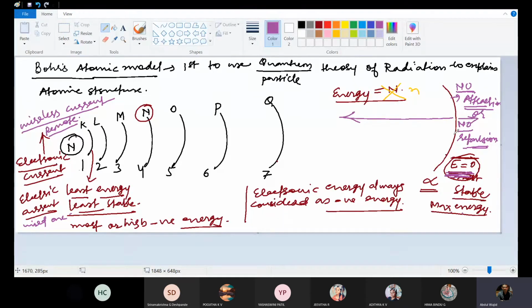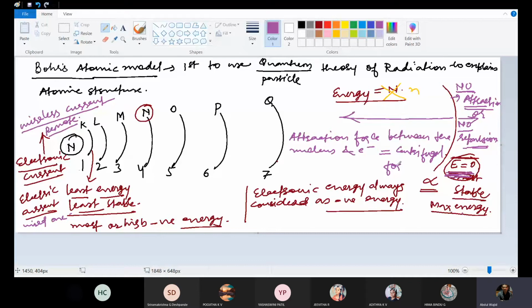At this distance, at infinity or any of these shells, the attraction force between the nucleus and the electron will be equal to the centrifugal force.